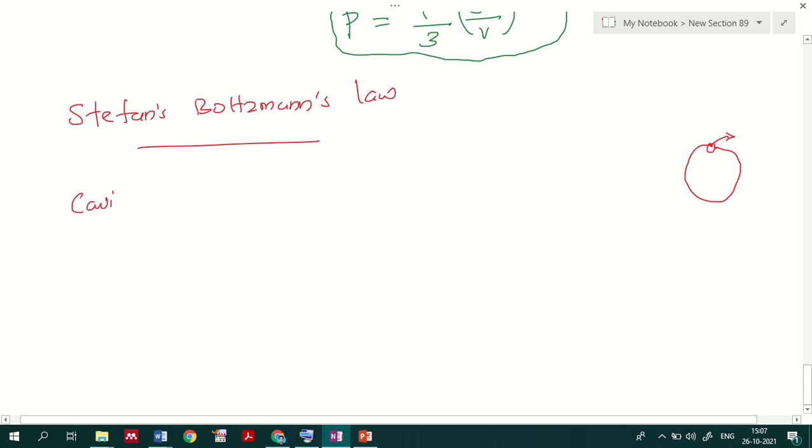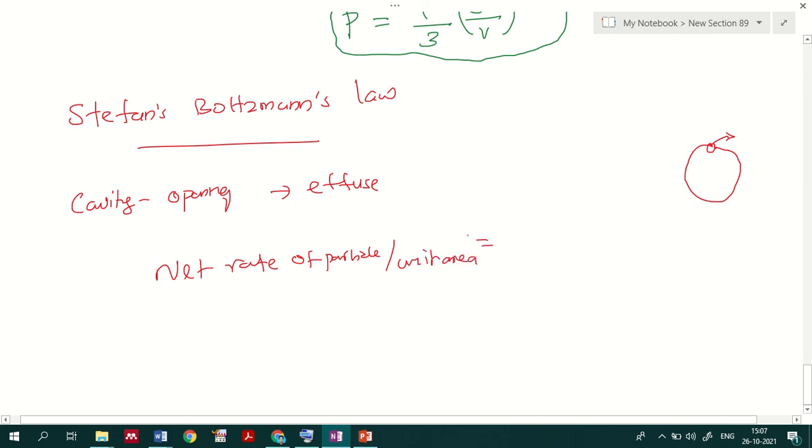So we consider a cavity with a small opening, and through that opening the particles are getting effused, and the net rate of particles coming out from that unit area, R, is equal to 1 by 4 U by V into c, where c is the speed of light and U by V is the energy density.